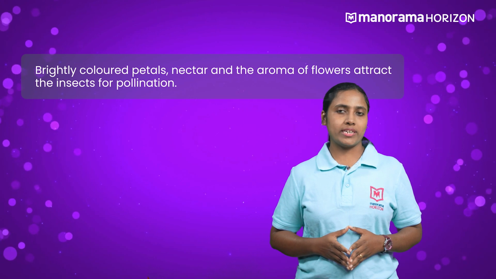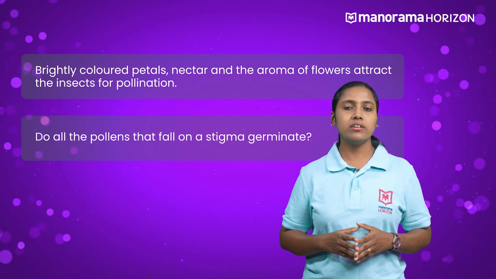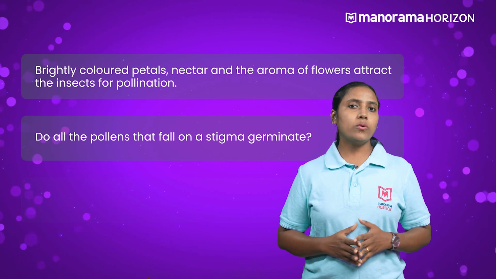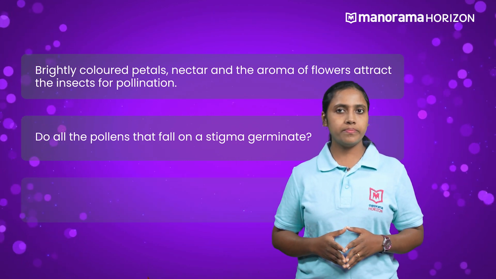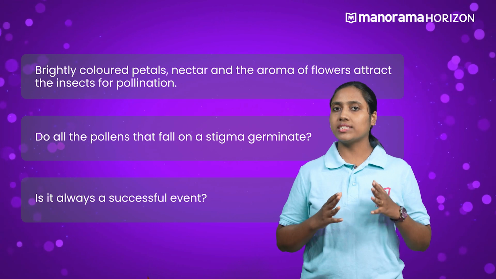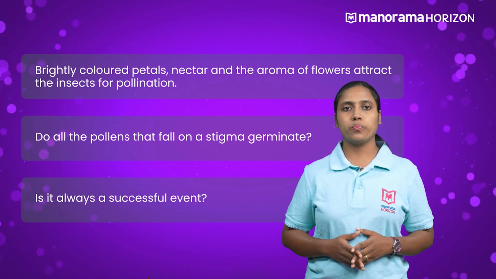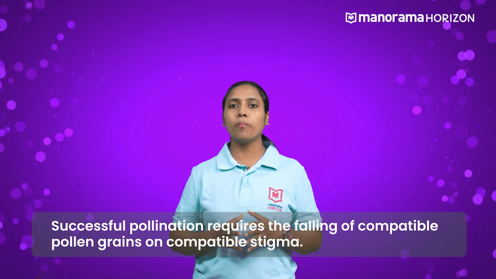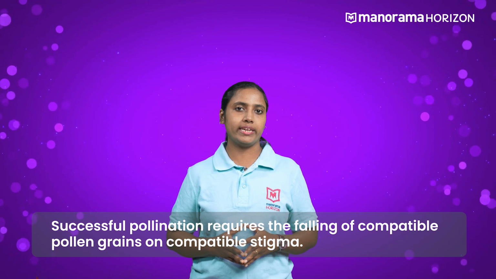Let me ask you a question here. Do all the pollens that fall on a stigma germinate? In other words, does pollination always lead to fertilization? Is it always a successful event? The answer is no. Successful pollination requires the falling of compatible pollen grain on compatible stigma only.